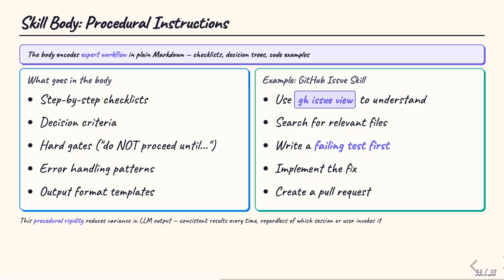For example, a GitHub issue skill might mandate: first understand the issue using the GHCLI, then search the codebase for relevant files, write a failing test before touching production code, implement the fix, and create a pull request. This procedural rigidity is intentional. It reduces the variance in LLM outputs and produces consistent results every time.